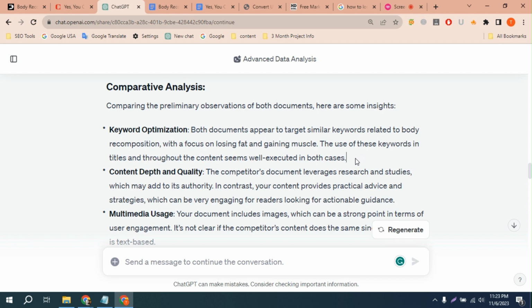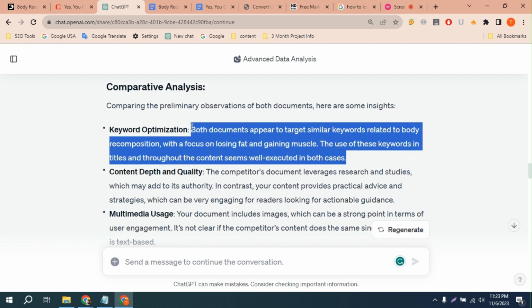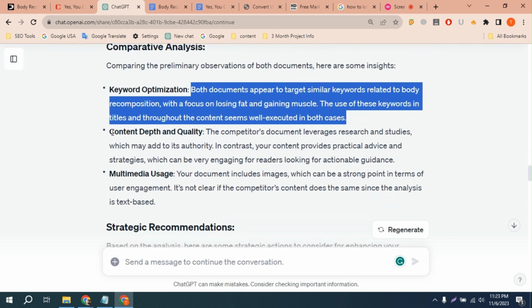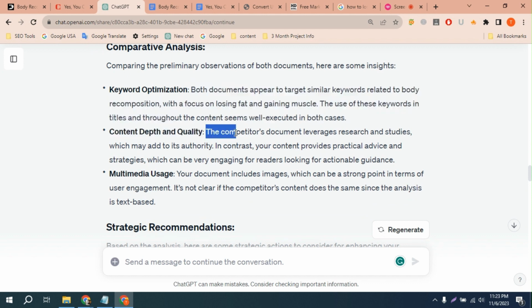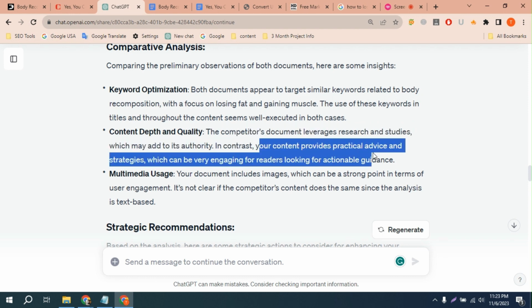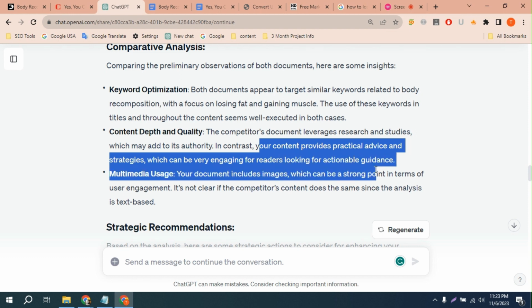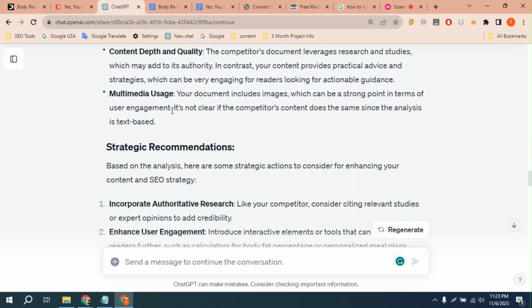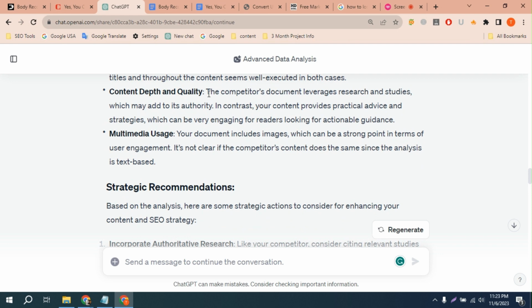So it says that both web page contents are well optimized for the keyword, and the content depth and quality are good. The competitor's document leverages research and studies, which may add to its authority. In contrast, my content provides practical advice and strategies, which can be very engaging for readers looking for actionable guidance and multimedia users. So it says that my content is also good as well.